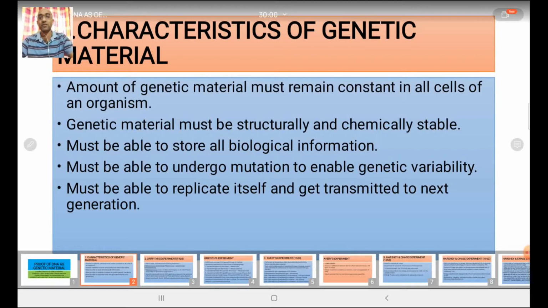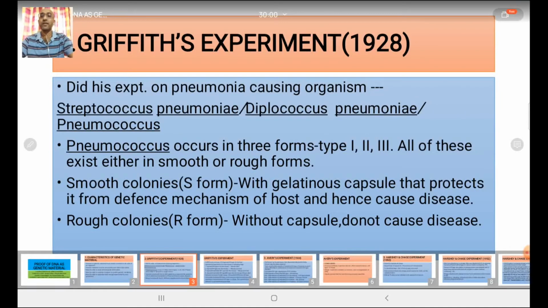Now let us know how DNA was proved as the genetic material. Various experiments were done. The first one was done by Griffith in 1928, which was again confirmed by Avery in 1944. Then another one was done by Hershey and Chase. Okay, first let us come to Griffith's experiment.